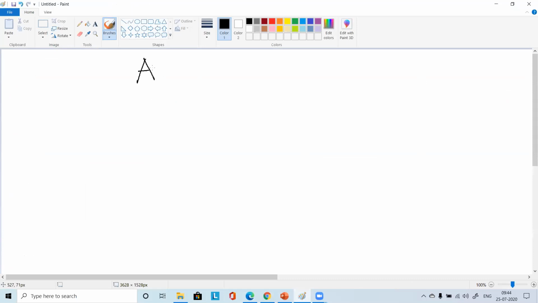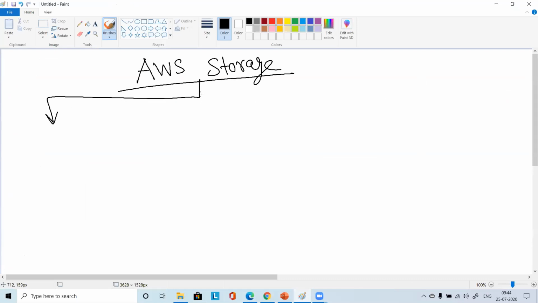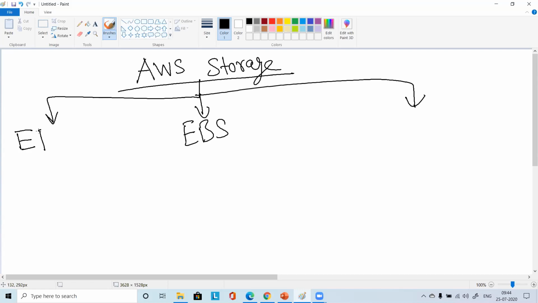So about all the AWS storage, in a broader aspect, you can have 3 types of storage. So one thing is EBS, you know, right? Another thing is EFS, Elastic File System. Correct? Okay. No need to note down. Just understand like this.